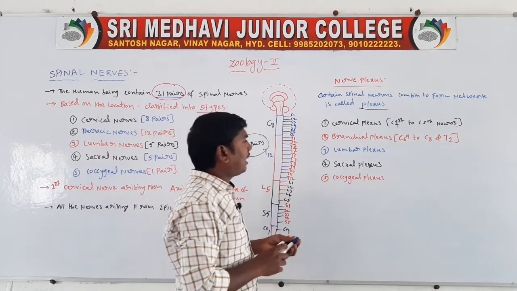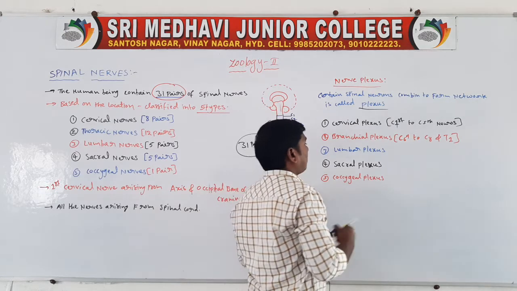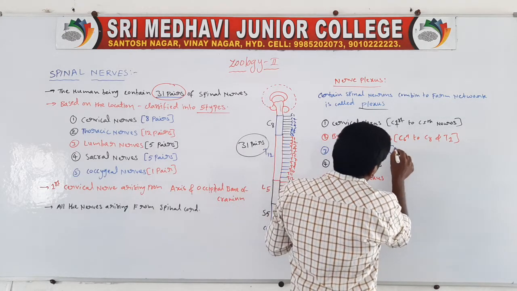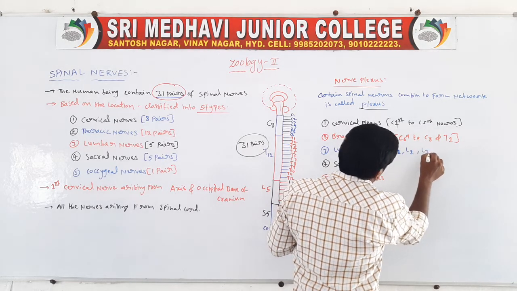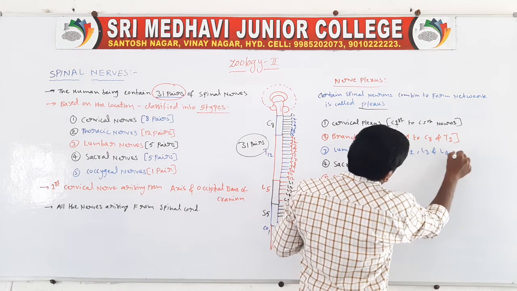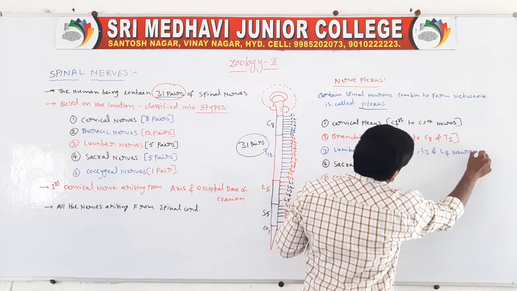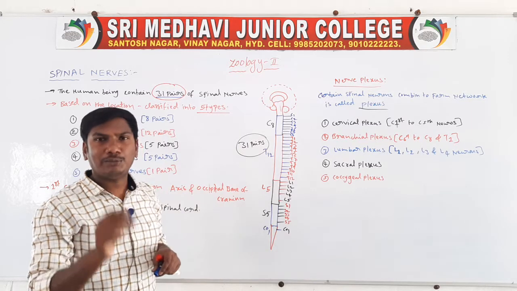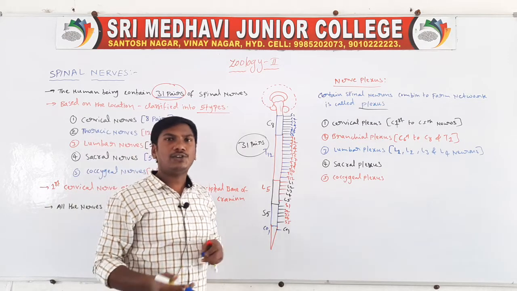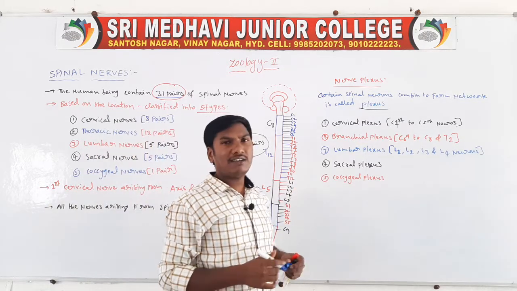Next one, lumbar plexus. This lumbar plexus is formed by lumbar 1, lumbar 2, lumbar 3 and lumbar 4 neurons. These combine to form the lumbar plexus.